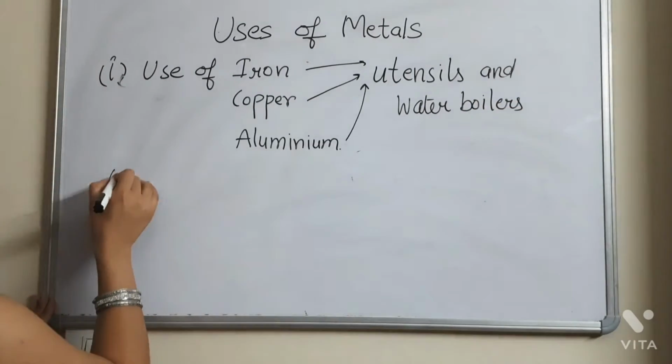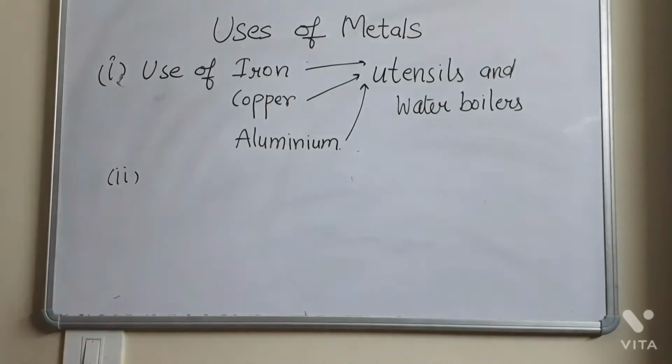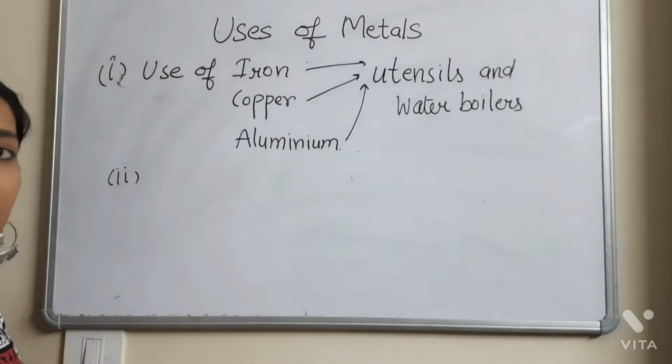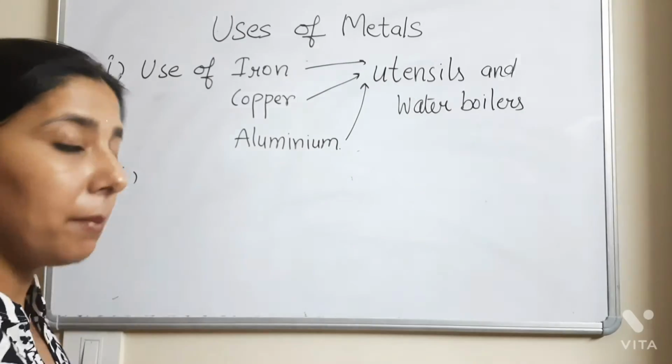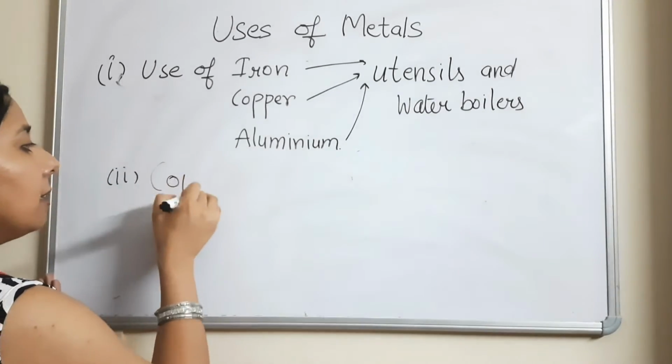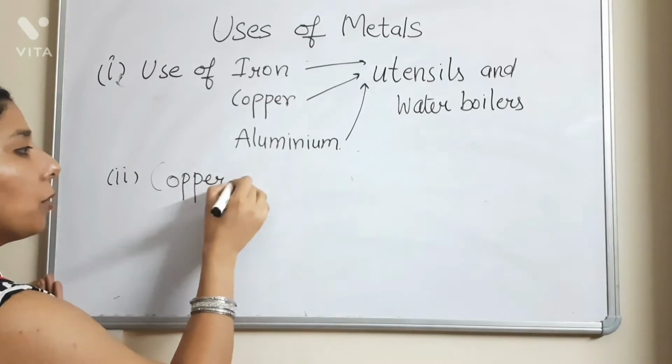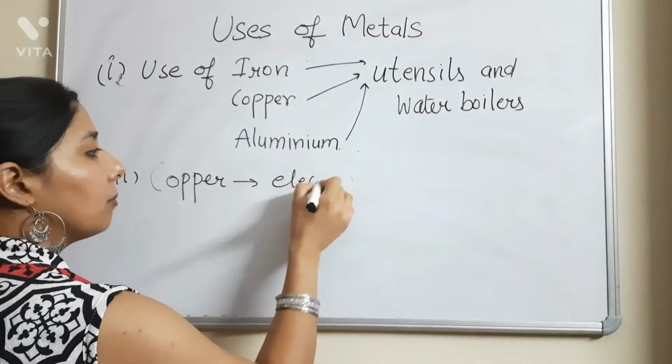Now point number 2. Now we will discuss another metal, the metal that is used for making electric wires. So which metal is used for making electric wires? It is the copper metal. So particularly this copper metal is used for making electric wires.